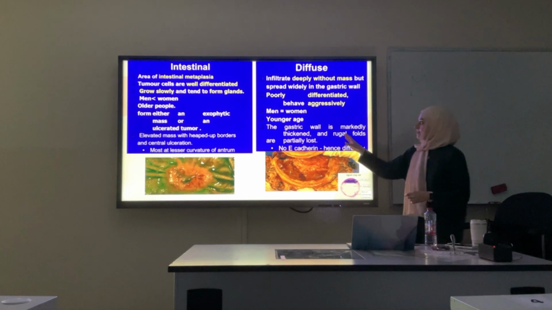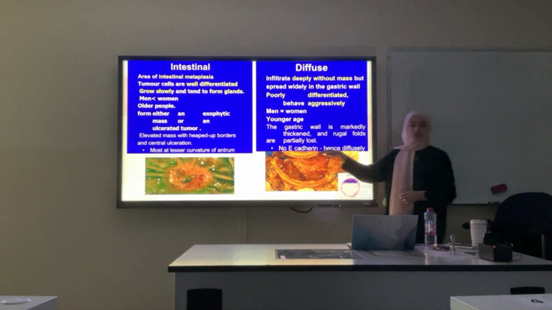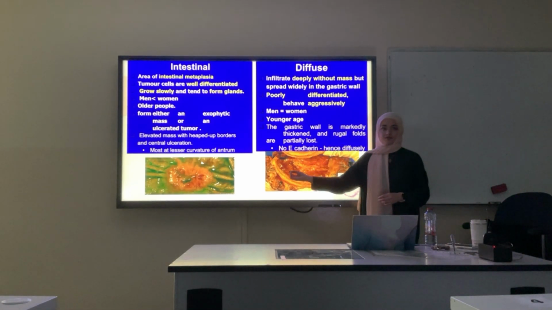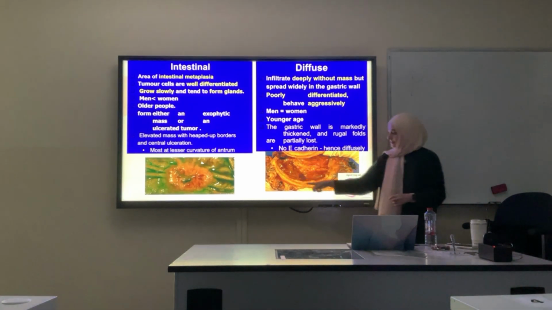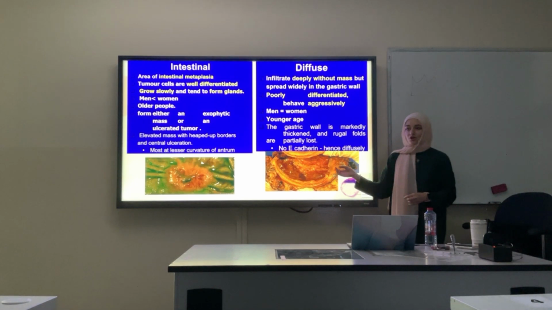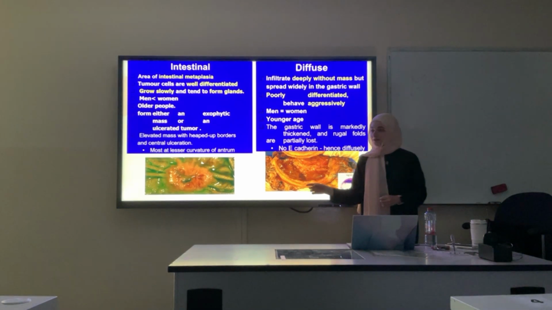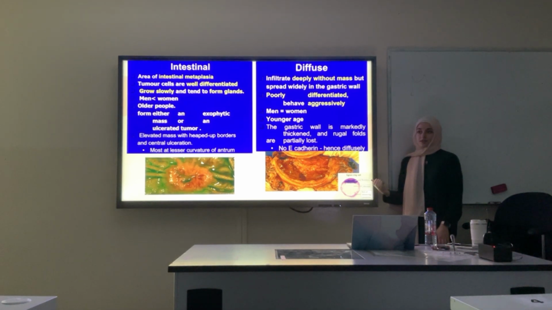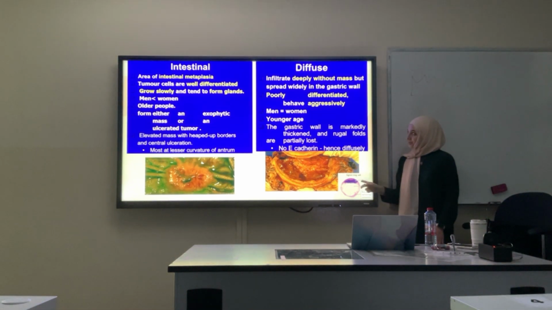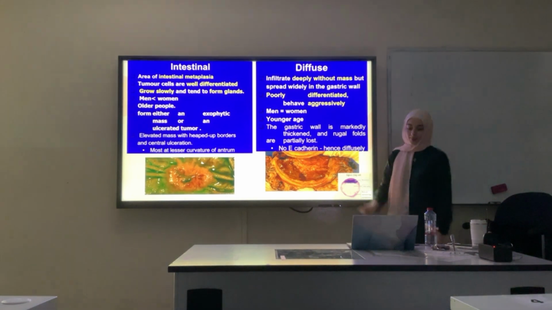The diffuse type, it's called diffuse, so the whole lining of the stomach is affected. Okay? So the stomach lining will look like a bag of leather. It's called linitis plasticum, this sign. And microscopically, you would see these types of cells, the signet ring cells. The signet ring cells, we got a question about it, okay? Know that it's present in the diffuse type only, okay?